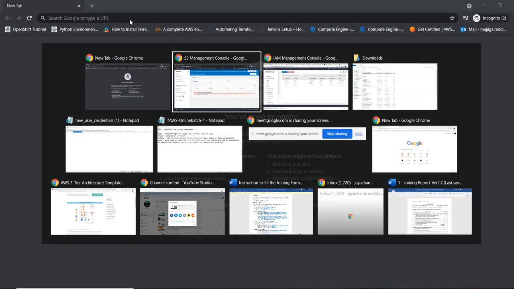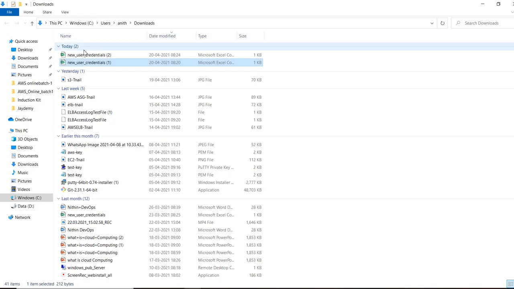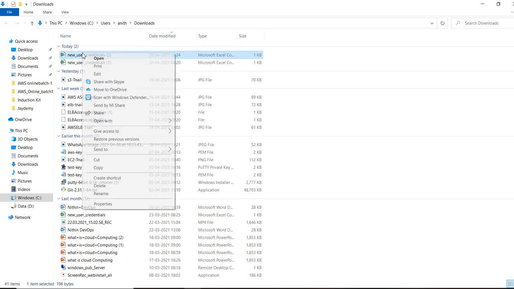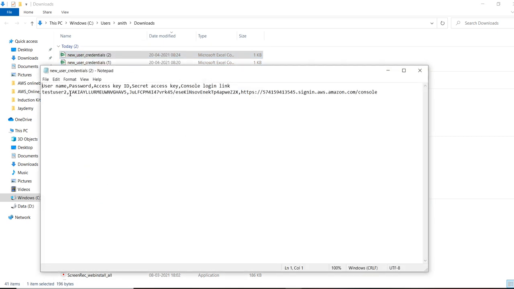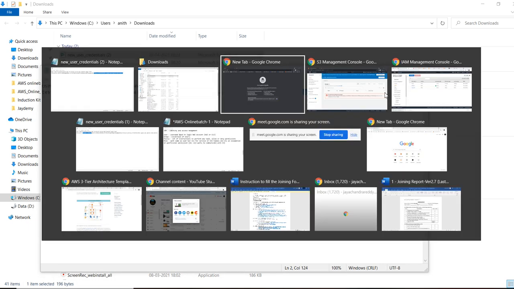I'll log into another account which I have created now. Open with Notepad, and same console I want to get.